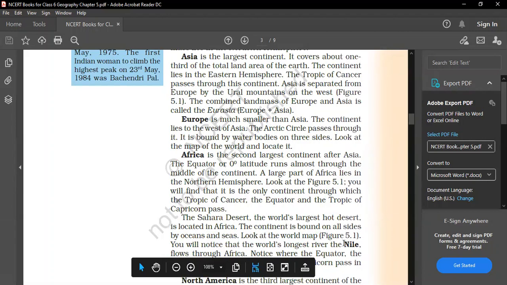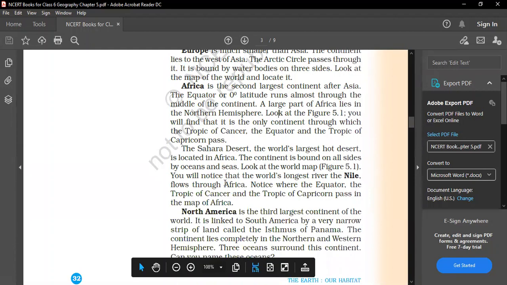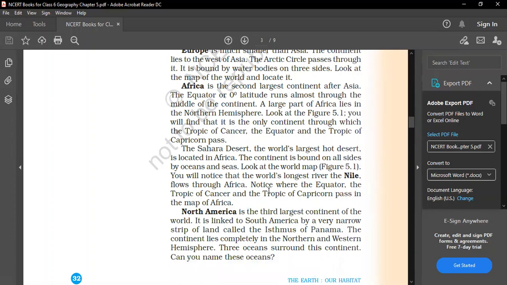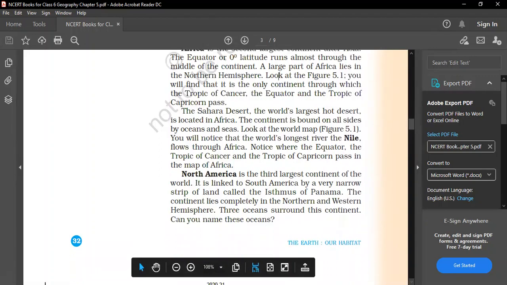And the Sahara Desert, the world's largest hot desert, is located in Africa. So underline this also. It's important. You can also look at the map, and you can see the world's longest river, the Nile, flows through Africa. So what is the important thing? The Sahara Desert, the world's largest hot desert, is in Africa, and the longest river Nile flows through Africa. And notice where the equator, the Tropic of Cancer and Tropic of Capricorn pass in the map of Africa. I hope this much is clear, and keep on revising because these are very important things.